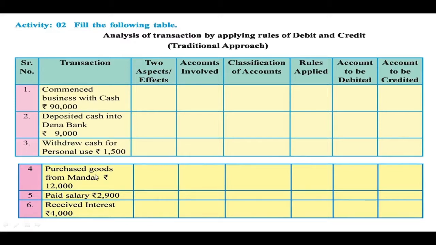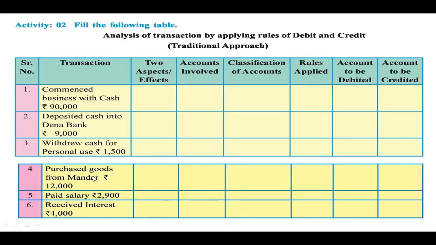Next, purchased goods from Mandar, rupees 12,000. Now in this transaction it is not mentioned whether the cash is paid when the goods are purchased. Nothing is mentioned about the cash. So this is considered a credit transaction.